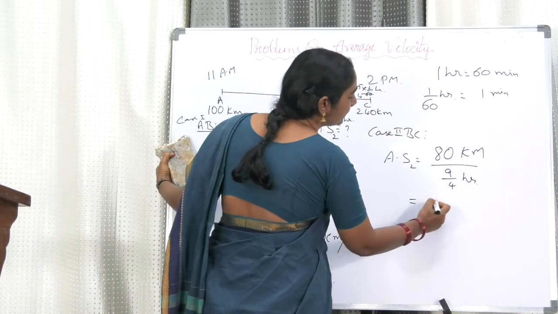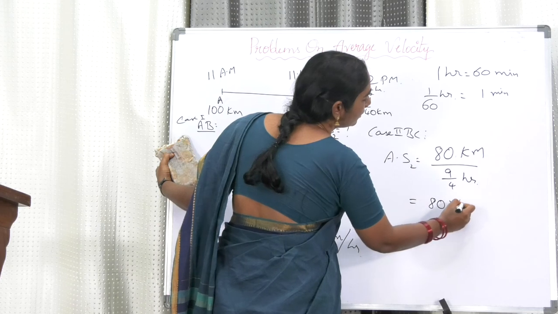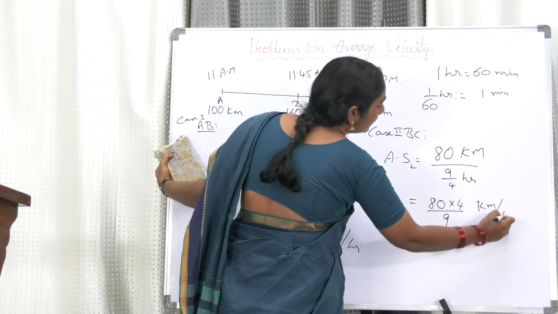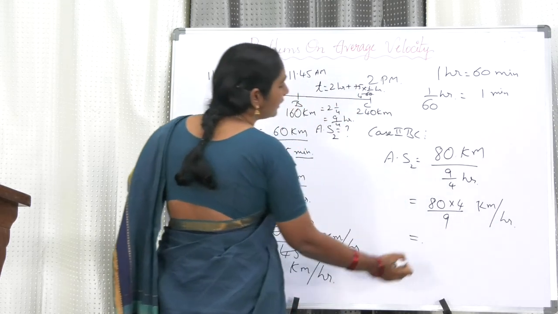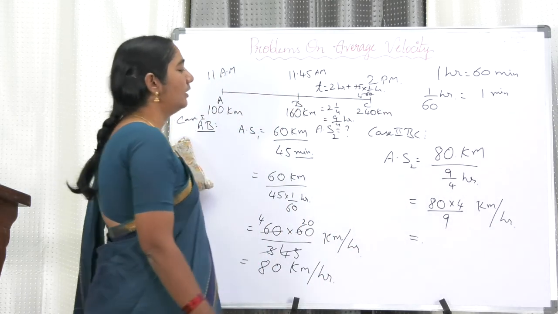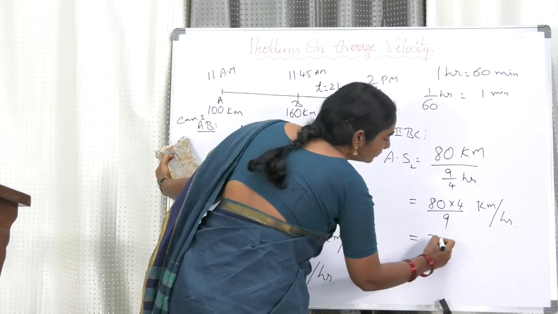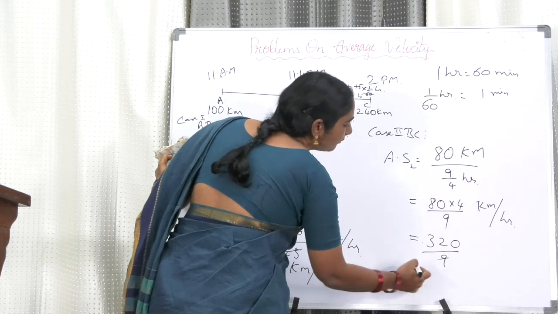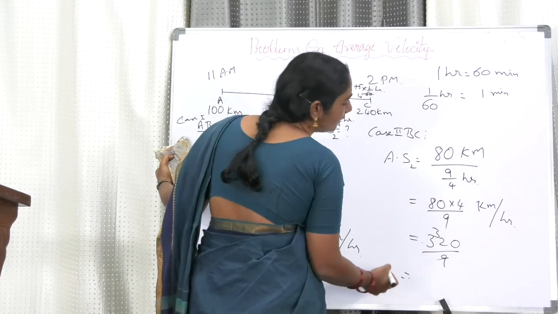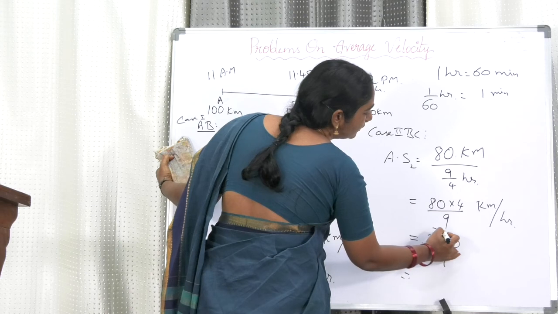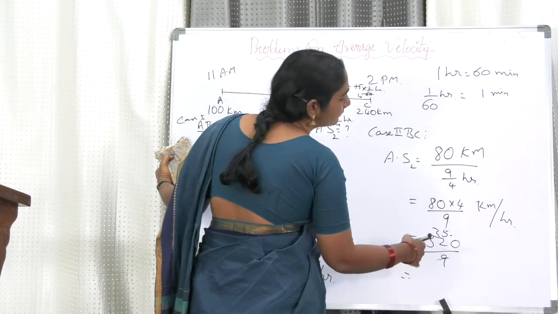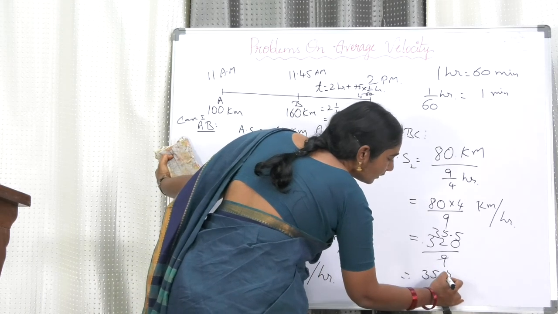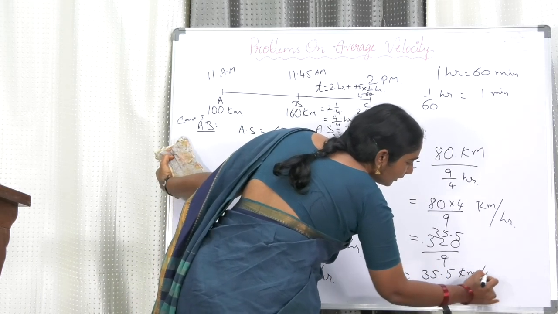Now the next step, 80 into 4 by 9 kilometer per hour. That is equal to 8 fours 32 by 9. 9 threes 27, 5 remains, 9 fives 45, 5, so 35.5 kilometers per hour.